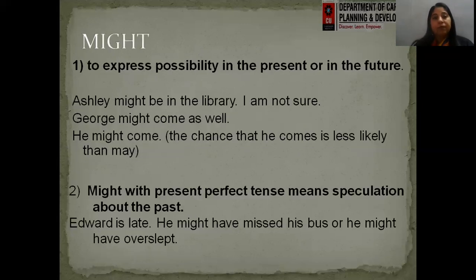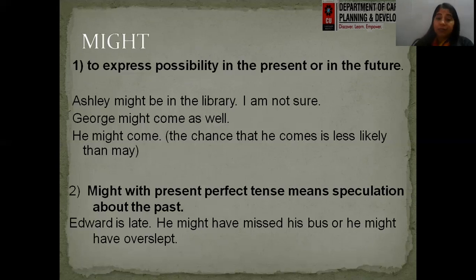Then it is might, to express possibility in the present or in the future, like Ashley might be in the library, I'm not sure. So might is definitely showing that we do not have surety, or we are not convinced, or we do not have certain information about something. It might happen, right? There is a possibility of that. George might come as well. So no clarity on whether he is going to come or not. He might come.